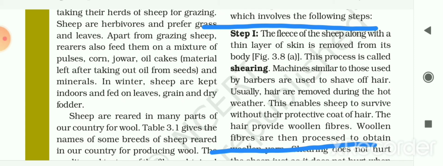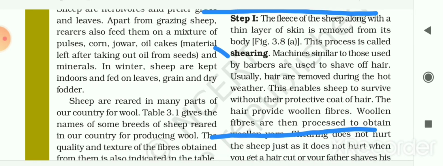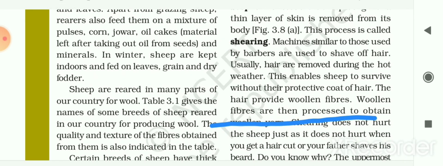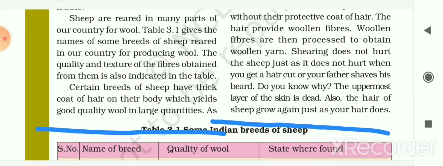And this process is known as shearing. Machines similar to those used by barbers are used to shave off hair. Usually hair is removed during the hot weather. This enables sheep to survive without their protective coat of hair. The hair provides woolen fibers. Woolen fibers are then processed to obtain woolen yarn.